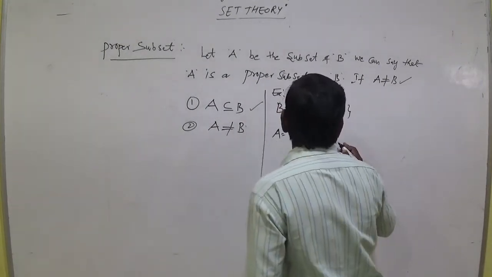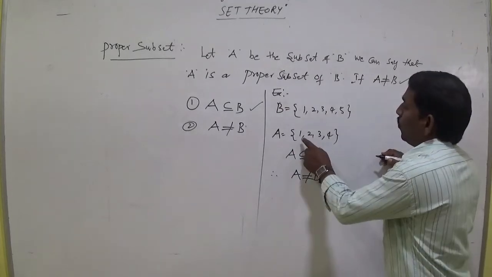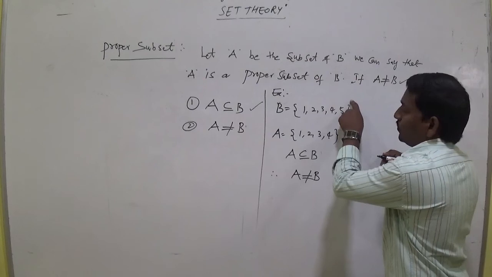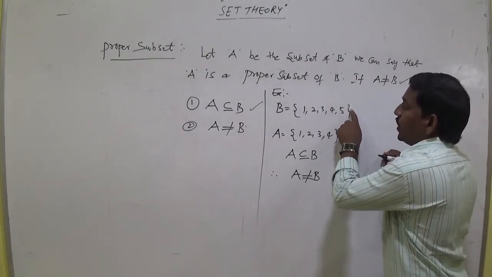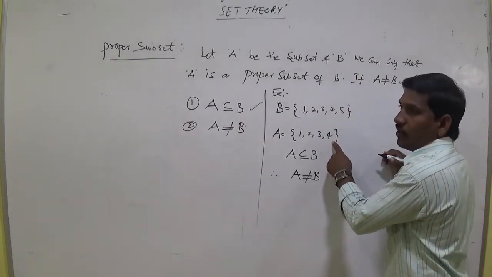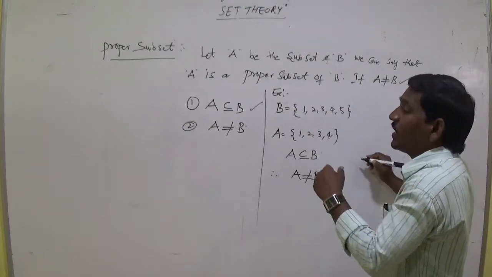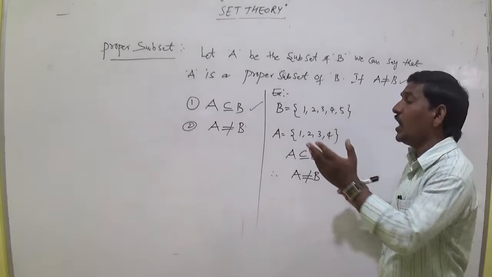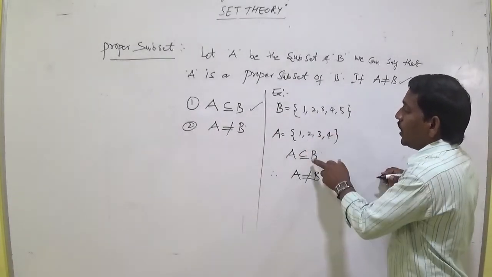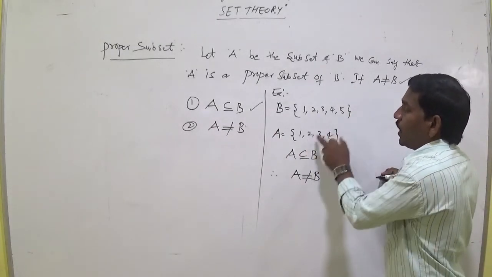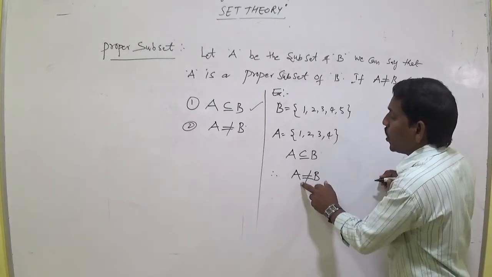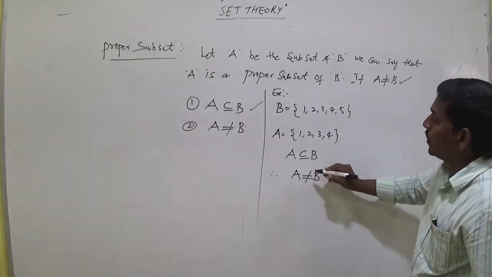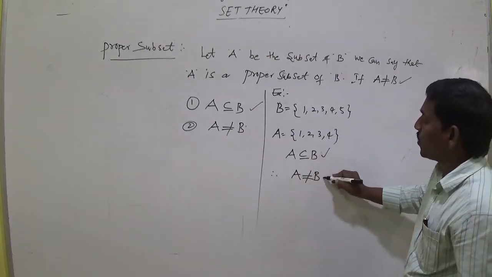Because only 4 is there in A, but there is a 5 in B and not in A. There is at least one element in B that is not in A. So A is a subset, but A is not equal to B, so it fulfills two conditions: A subset B and A not equal to B.